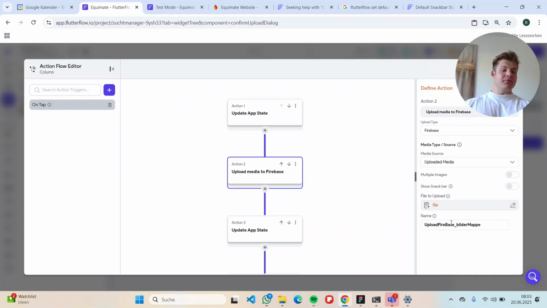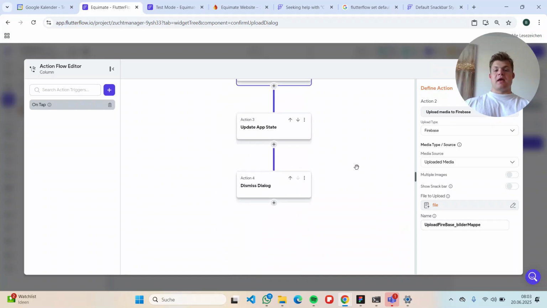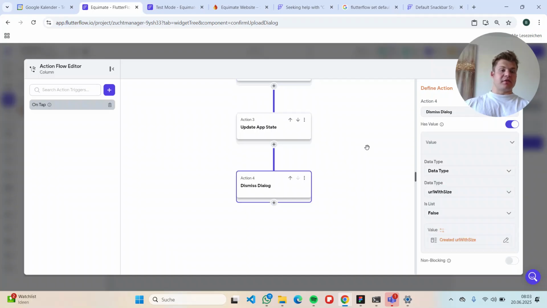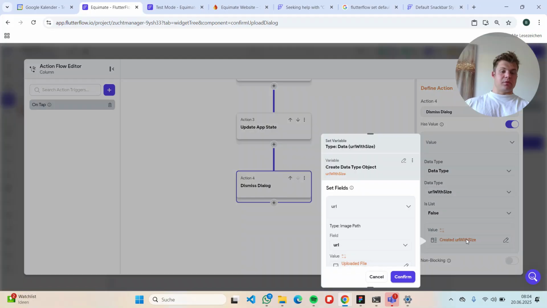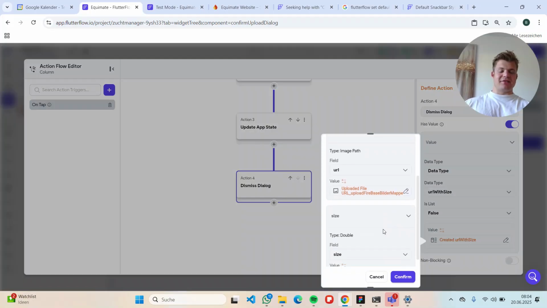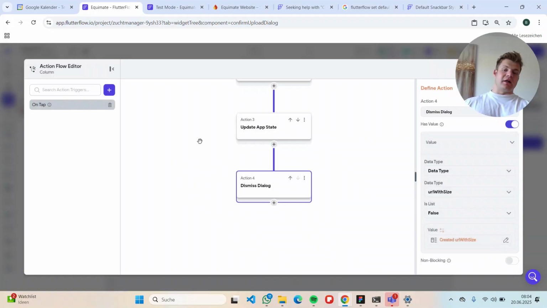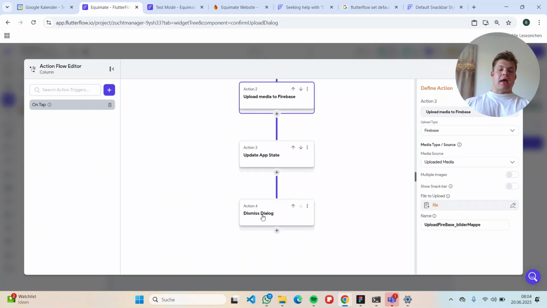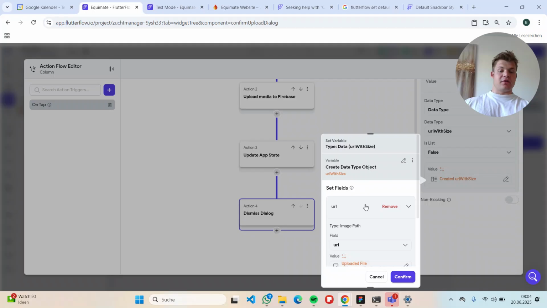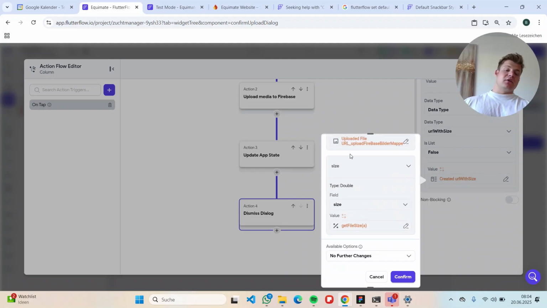So we're uploading this file and giving back this variable. And now again, we are dismissing the dialog just as when we are pressing cancel. But this time, we're actually filling the URL and size fields. For the URL, we are taking just the URL, which is returned by this action. And now is where the fun part is. For the size, we are now actually calculating the size of the file.